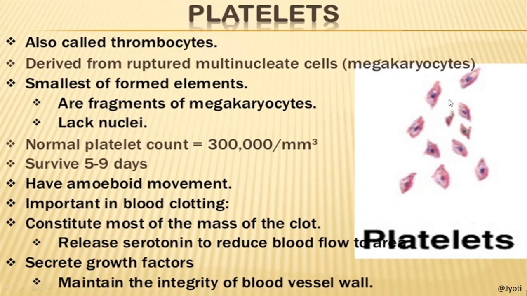So these cells have a very large nucleus, and this is the smallest of the formed elements. There are three types of formed elements: WBC, RBC and platelets. Among these three, the smallest type of cell is the platelets.